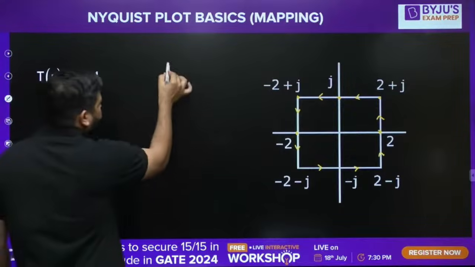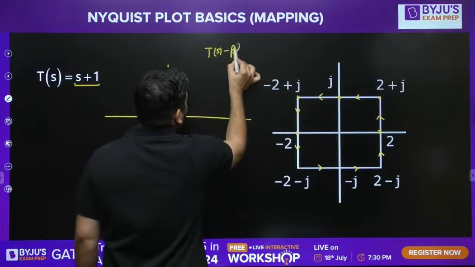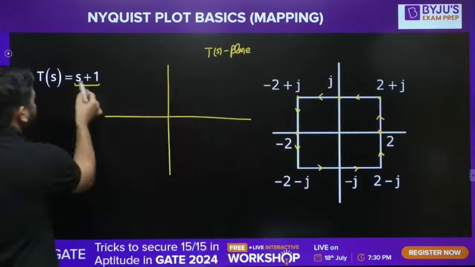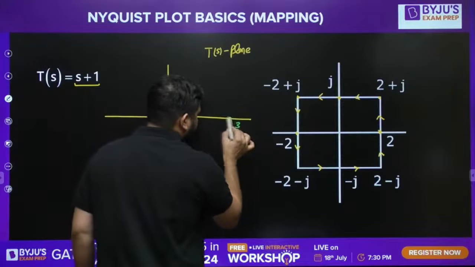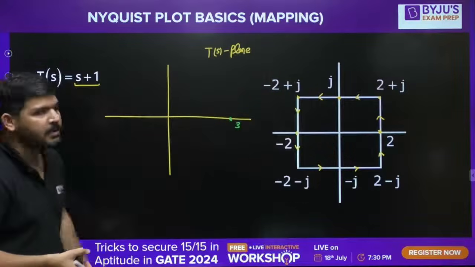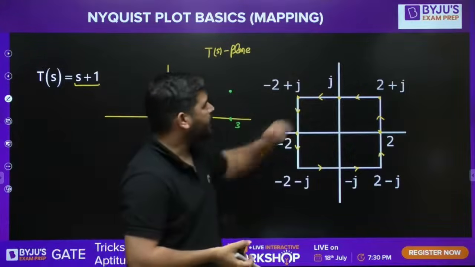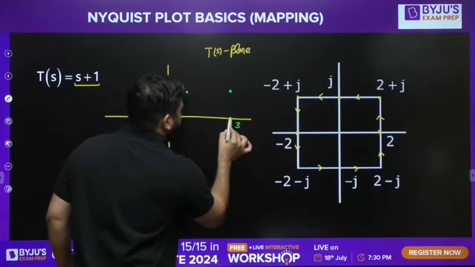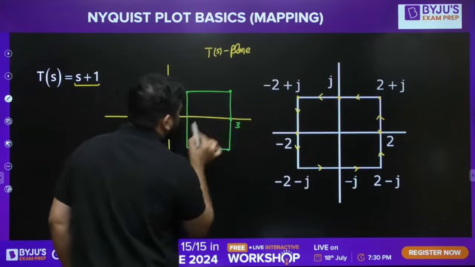Let's see the result in the T(S) plane. First of all, you have to map this 2. If you map this 2, it will become 3. So somewhere here, let's say this is 3, point number 3. Now 2 plus j, if you map it, it will become 3 plus j. Here. Now j. If you put j here, it will become 1 plus j. So it will look like this.